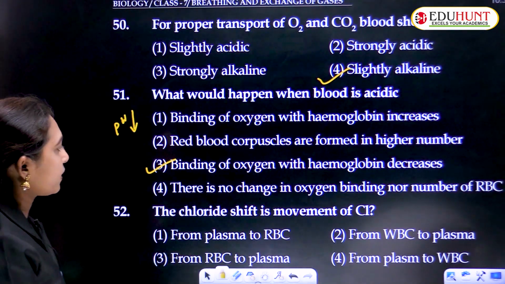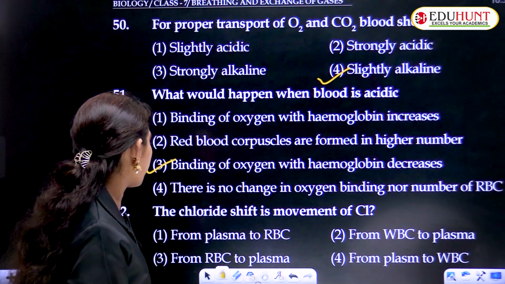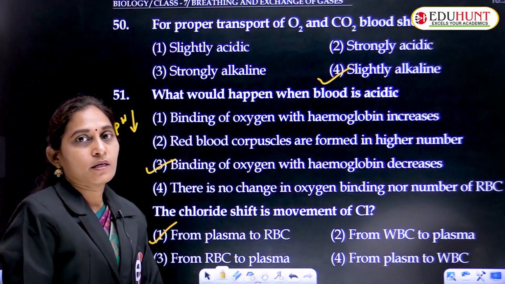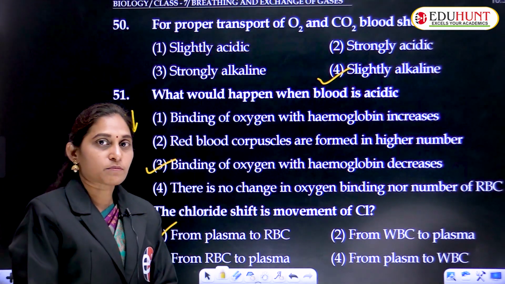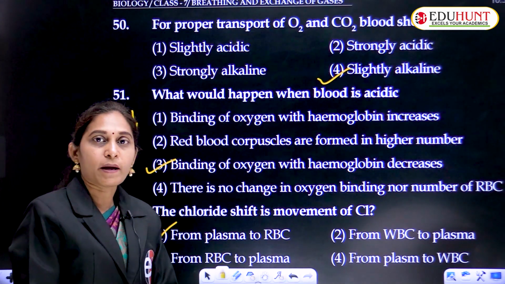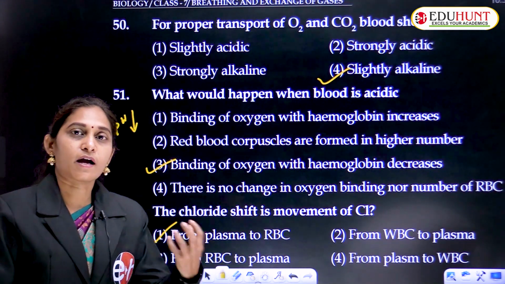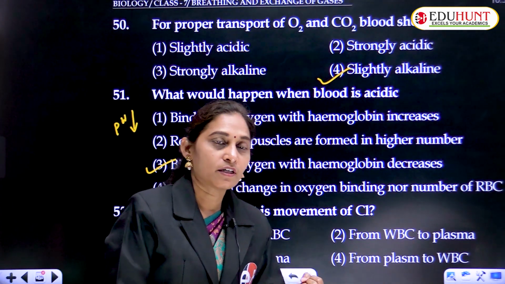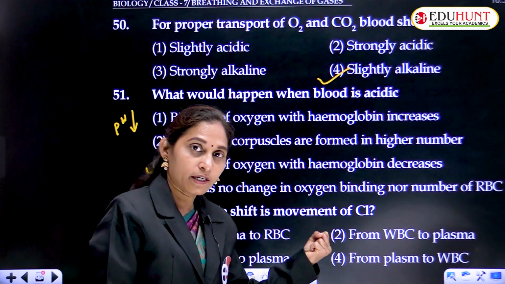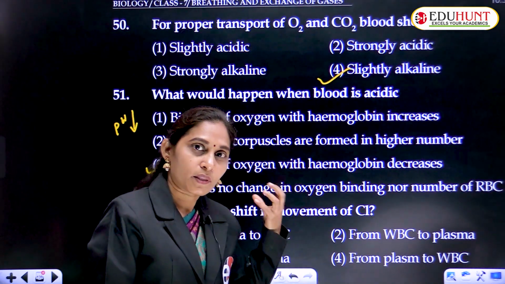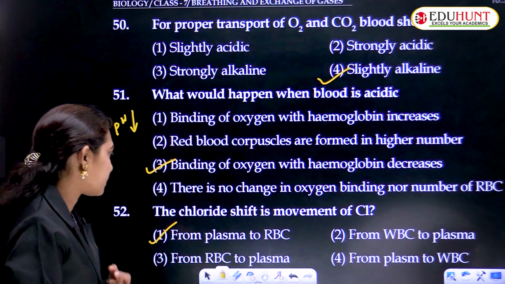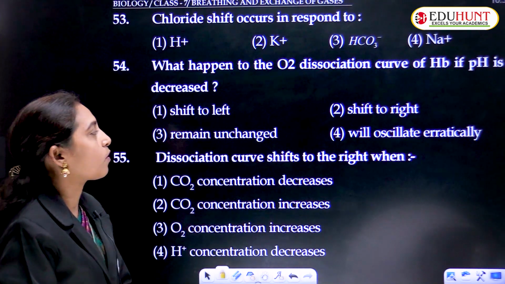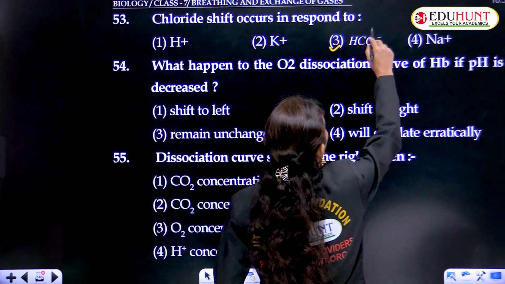The chloride shift is movement of chlorine from plasma to RBC. From RBC to plasma, there is a movement of bicarbonate ions. To compensate these ions, to balance the negative charge, the chloride ions will come from plasma into the RBC. Chloride shift occurs in response to bicarbonate ions.